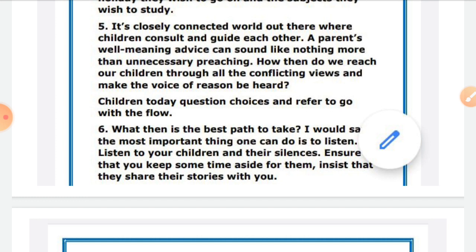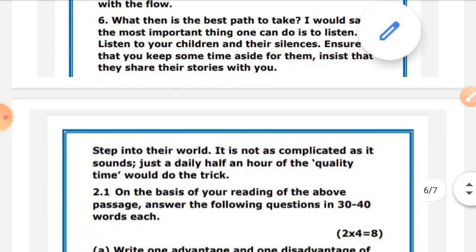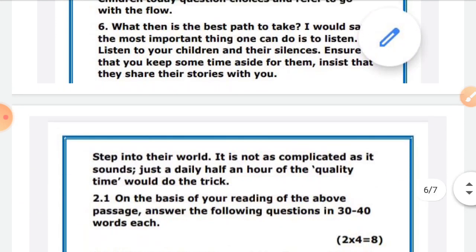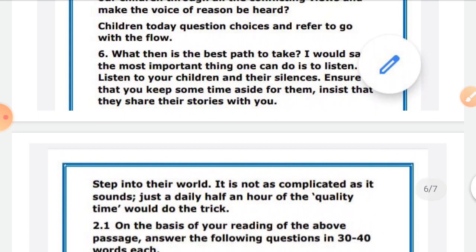So children today ask questions. What then is the best path to take? I would say the most important thing that one can do is listen. So importance is given to listening. Listen to your children and also listen to their silence, because the children's silence also speaks a lot of things.